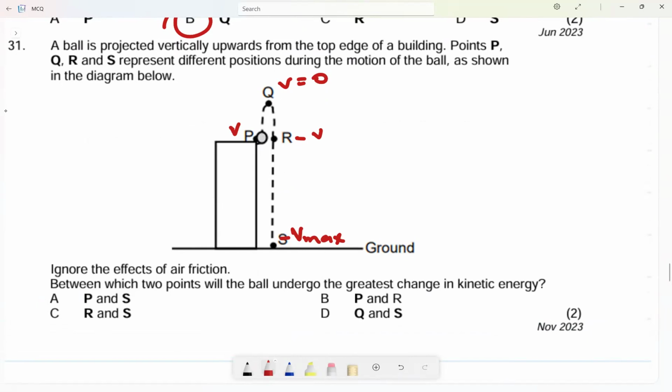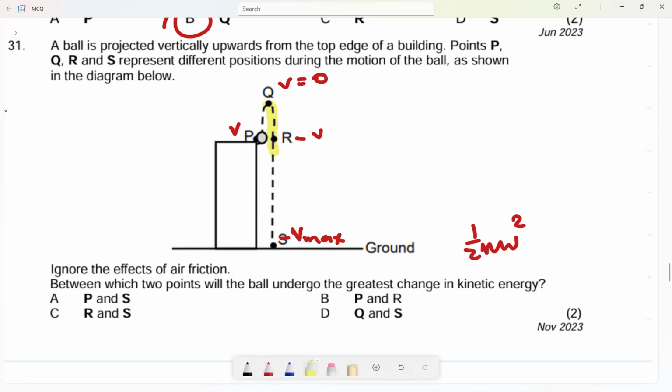between which two points will the ball undergo the greatest change in kinetic energy? The change in kinetic energy. Remember, kinetic energy is half mv squared. So basically they're asking us, when is the ball going to experience a greater change in velocity? From P to Q, the velocity change is small. From Q to R, it is also small.